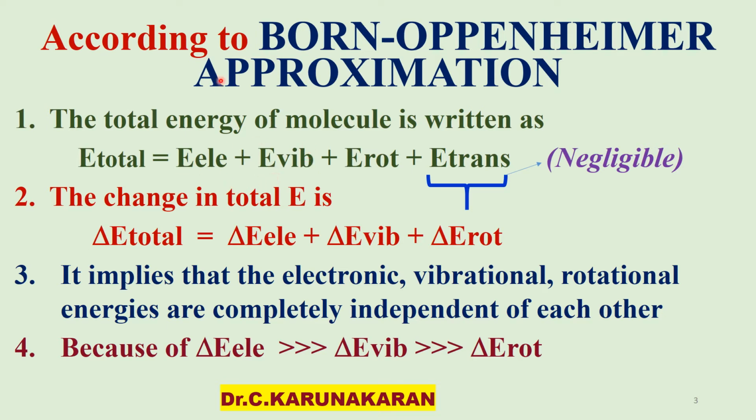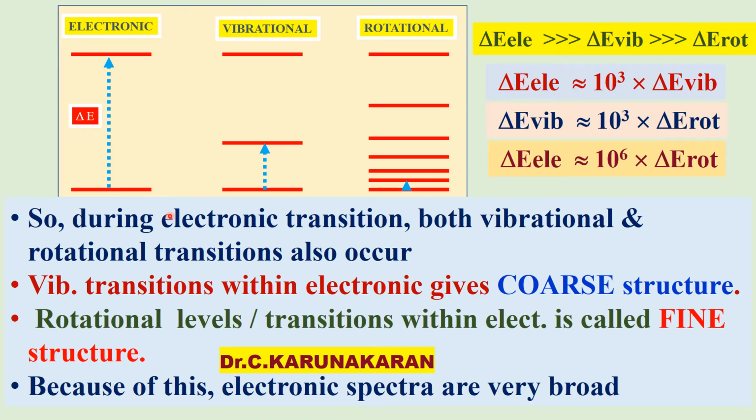The electronic energy is so high that it won't affect the vibrational energy. Similarly, the vibrational energy is so high that it won't affect the rotational energy. We will see the electronic, vibrational and rotational energy levels shown here.